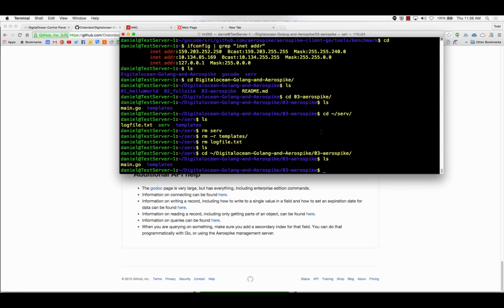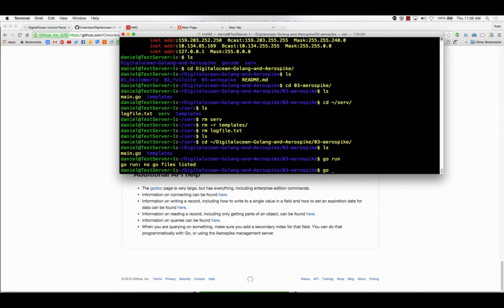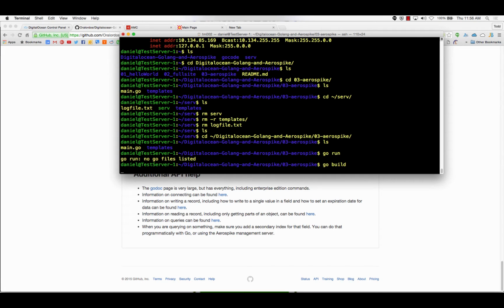All right, so the Aerospike server. It's pretty much, record? Yes, I hit record. So this is pretty much the exact same thing. Oops, go build. Except it's the exact same website, except built using the Aerospike API instead of managing it all ourselves.